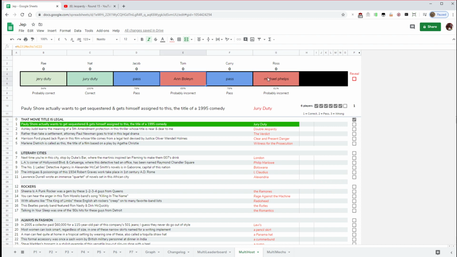So yeah, as you can see, wrong. These two are passes because they're blue, and these two are probably correct because I don't penalise for misspellings, as they don't do that on the show for Final Jeopardies anyway.